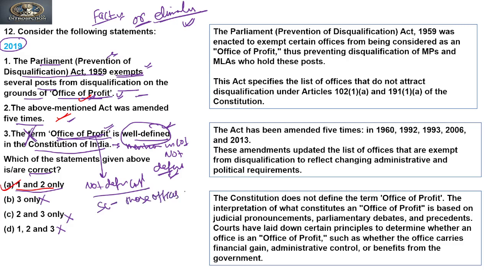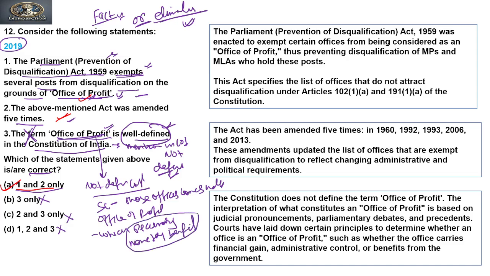those offices come under office of profit which provide pecuniary monetary benefit. So if any member is drawing, or if any office is taking care of anyone's pecuniary monetary benefit, that kind of office will be considered an office of profit.